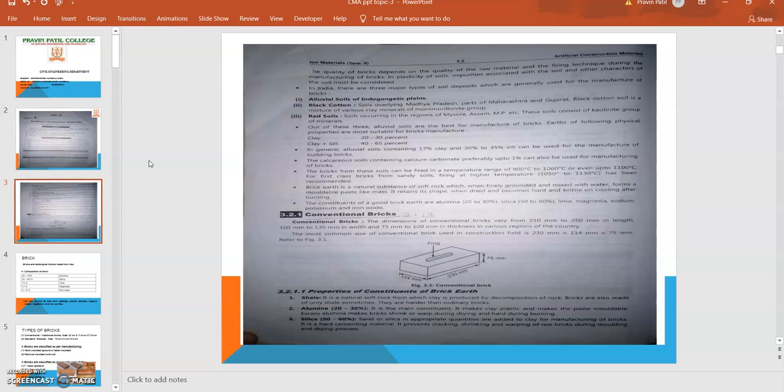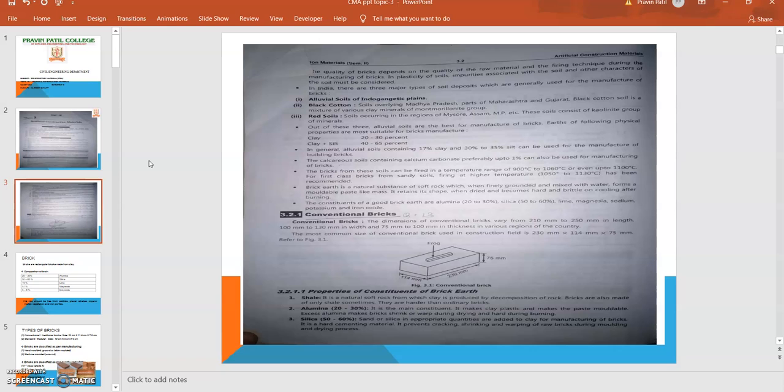Then red soils occurring in the region of Mysore, Assam, Madhya Pradesh, Maharashtra. These soils consist of the kaolinite group, while black cotton soil is included in the montmorillonite group, and red soil is included in the kaolinite group of minerals.